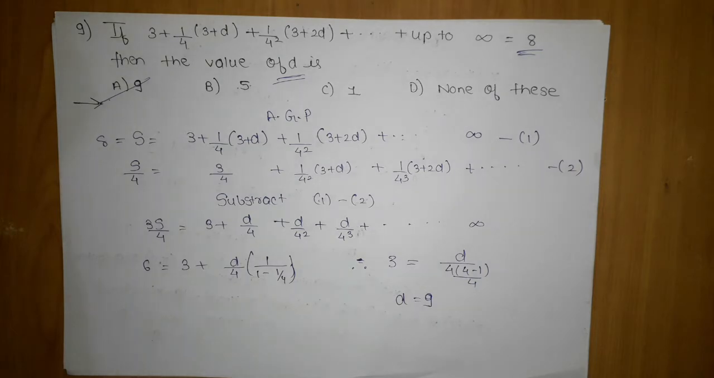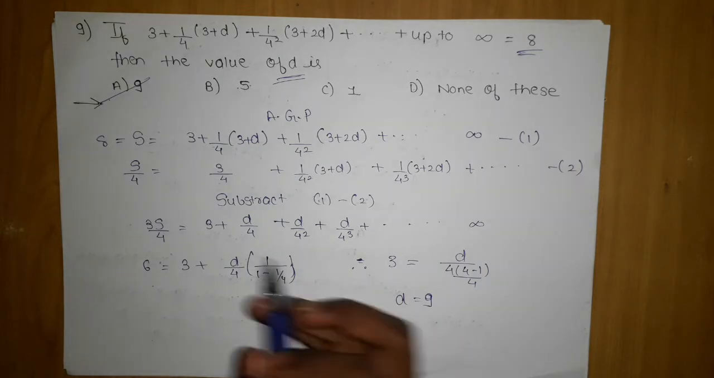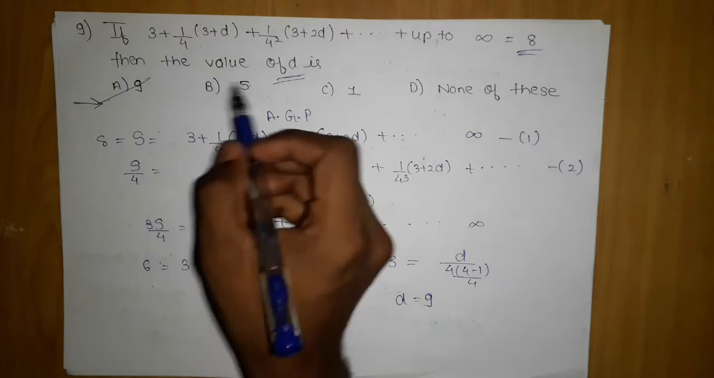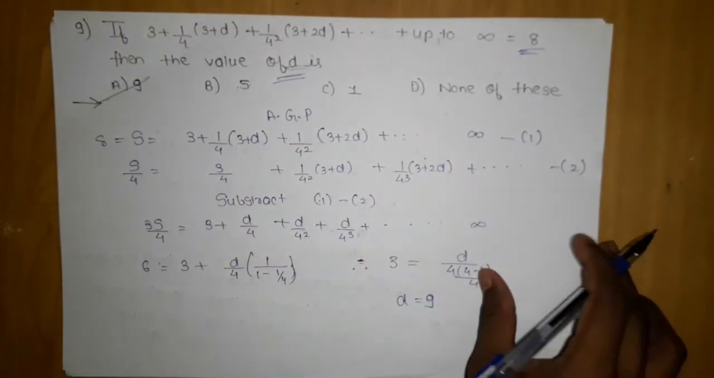Although in every EGP problem there are two things they can ask: either the sum, or any missing constituent, like here d was the missing constituent, or some random constant.